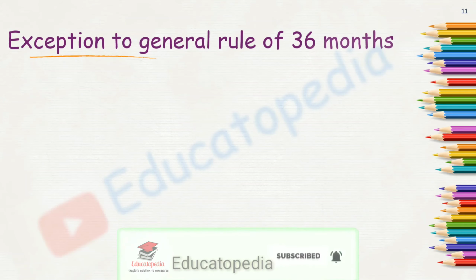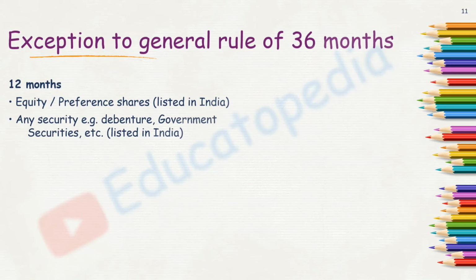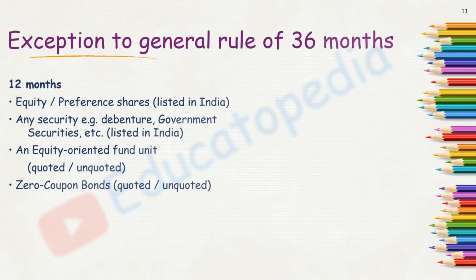So the exception to the general rule of 36 months. So in the 12 months item, we have first equity or preference shares which are listed in India. Then comes any security which can be debenture, government securities, etc., which are listed again in India. Then an equity oriented fund unit, it may be quoted, unquoted. Then zero coupon bonds, again they can be quoted and unquoted. Then units of UTI, again quoted or unquoted. So this is the exception to the general rule of 36 months.